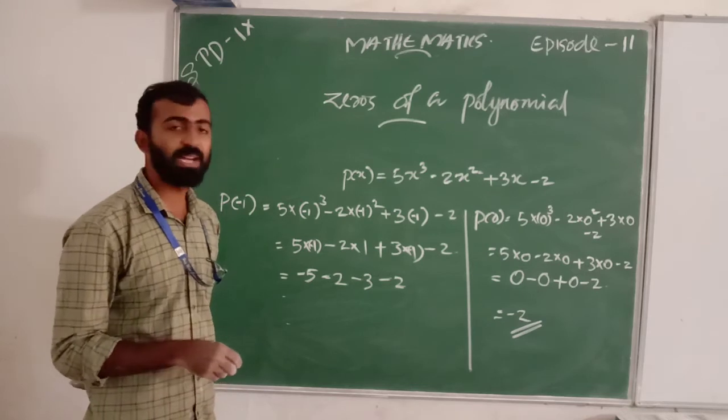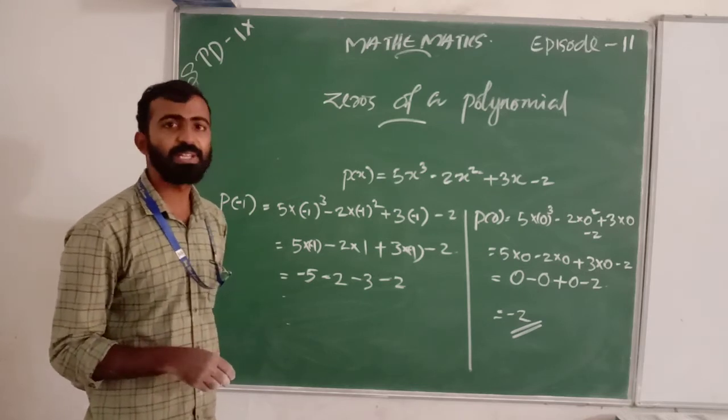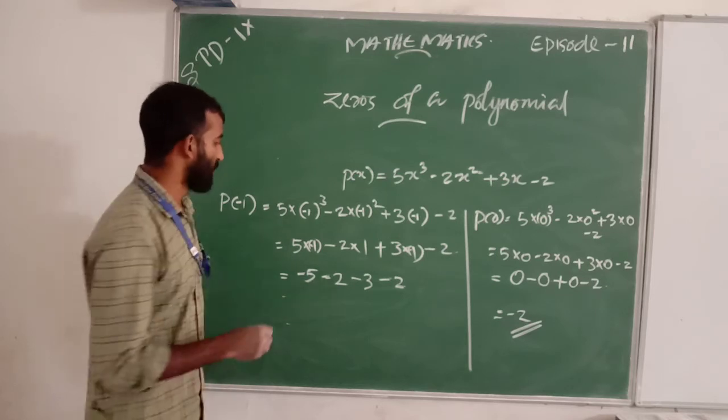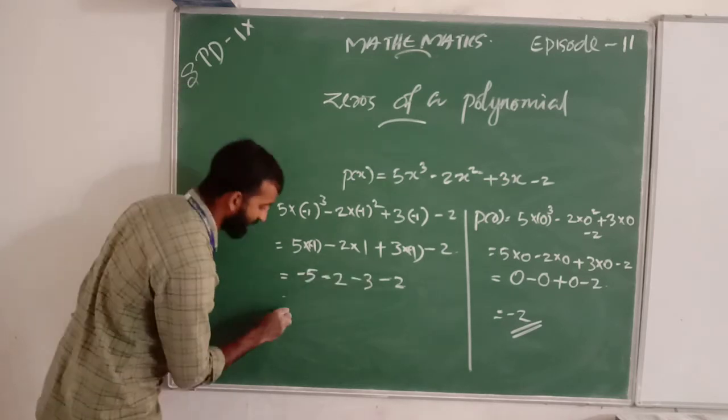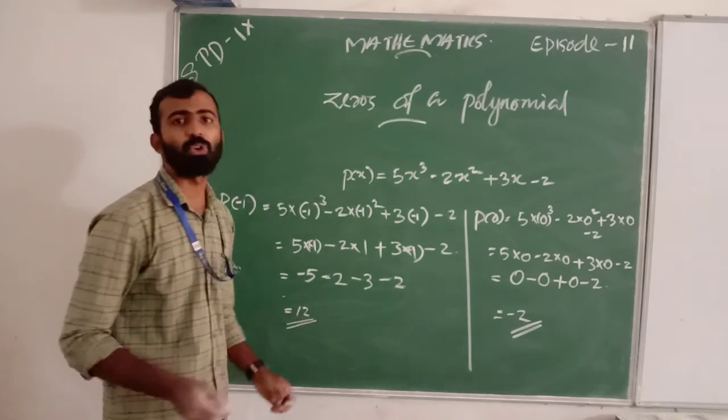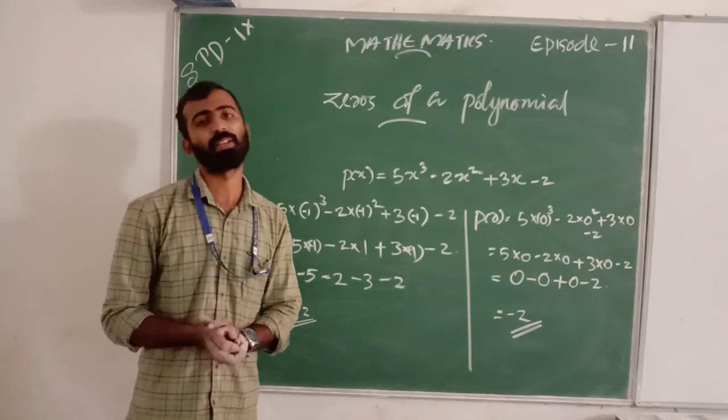Then what is the answer? What do we get? That is minus 5 minus 2, minus 7, minus 10, minus 12. Minus 12. Is it? Yes.